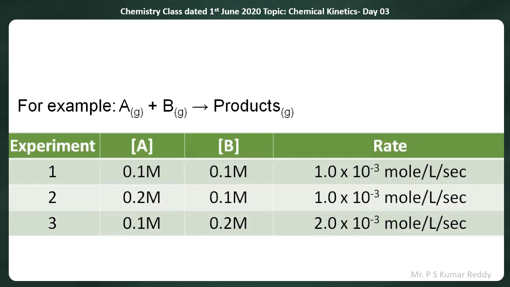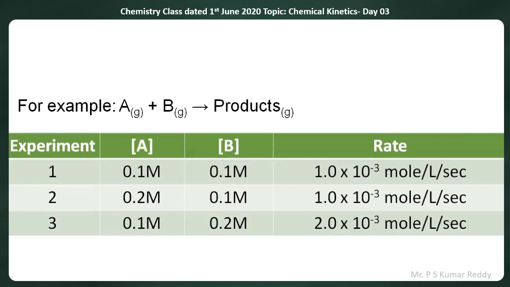A plus B gives rise to products. Here, the experiment, concentration of A, concentration of B, and rate.